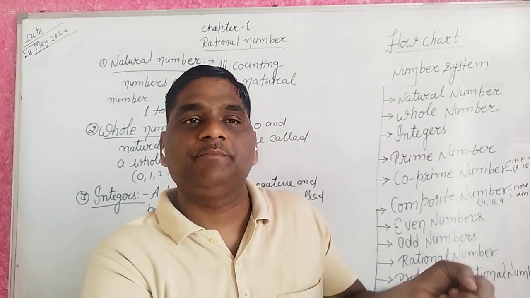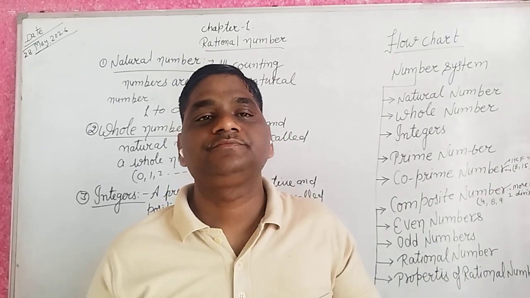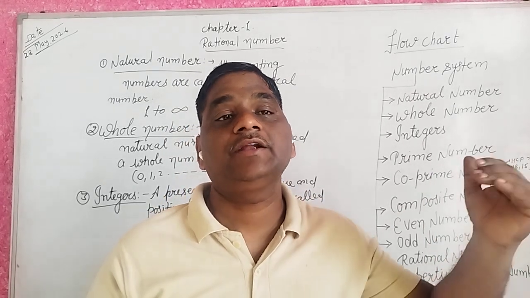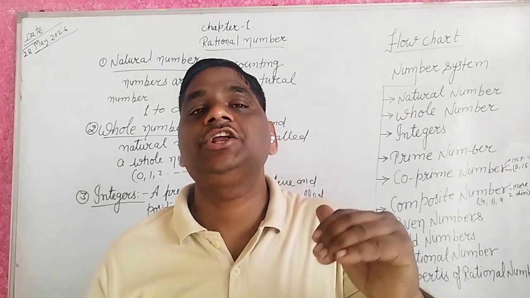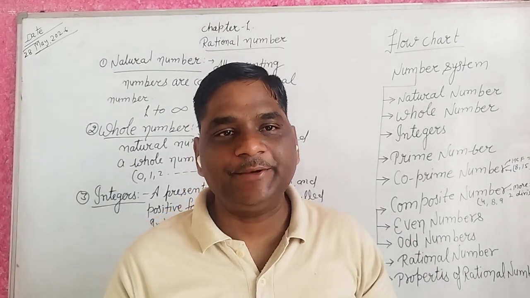Where digits or numbers in negative form or positive form, these are integers or rationals. Okay guys, thank you. Next.